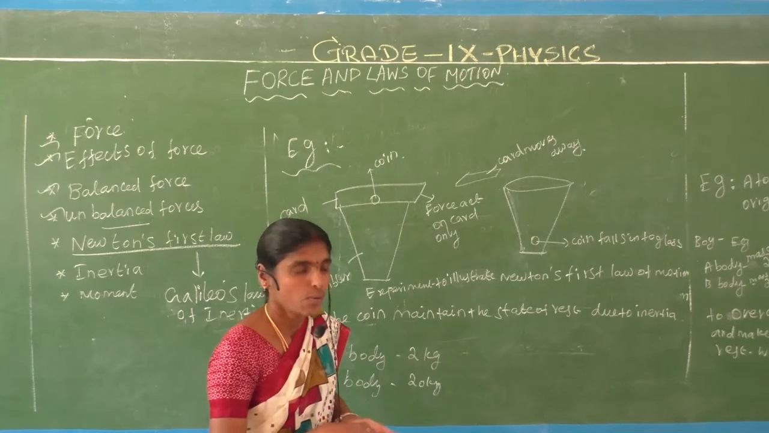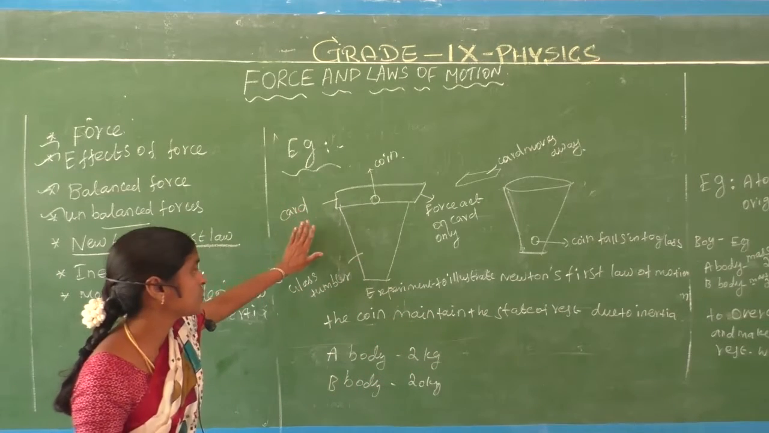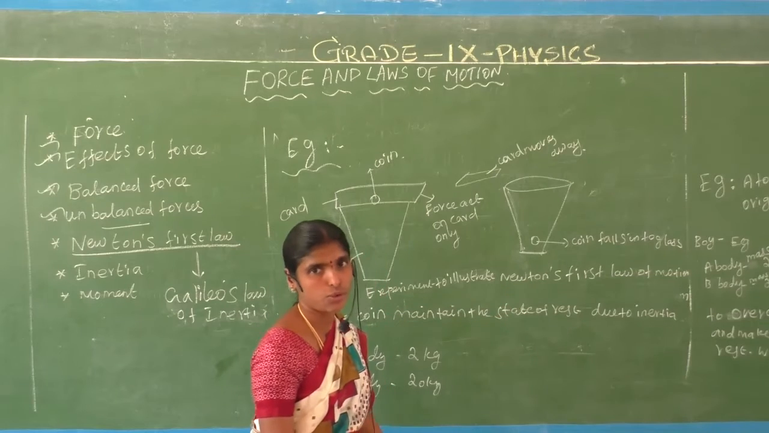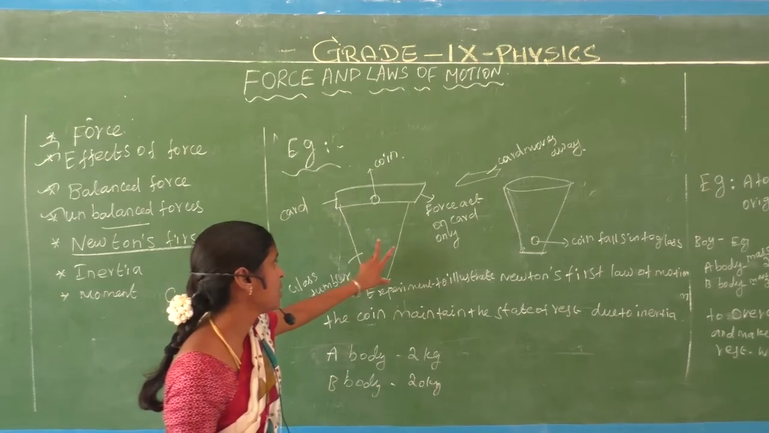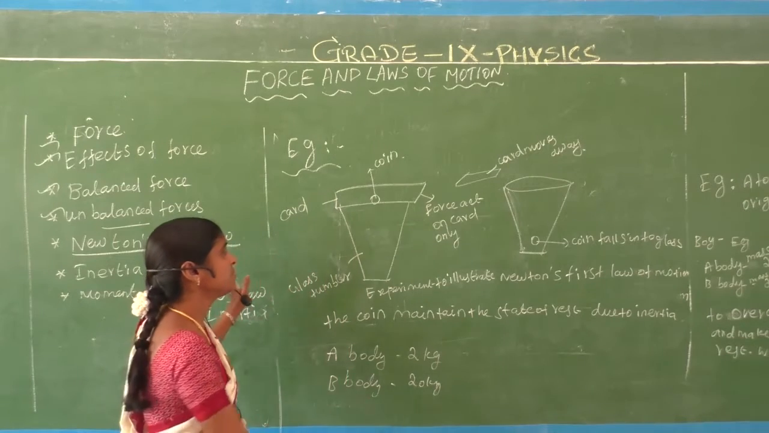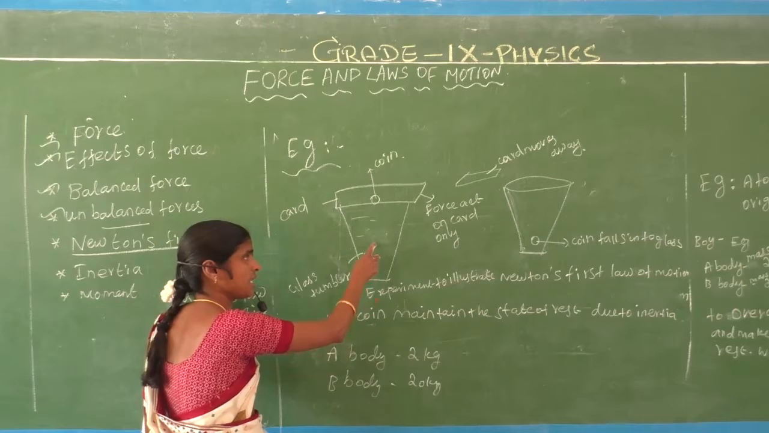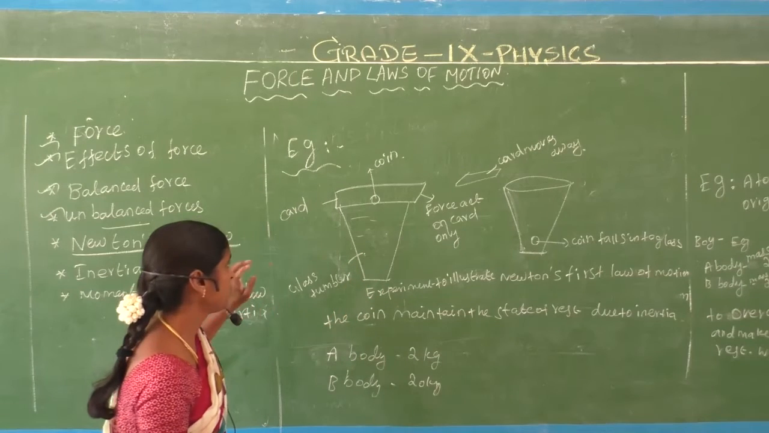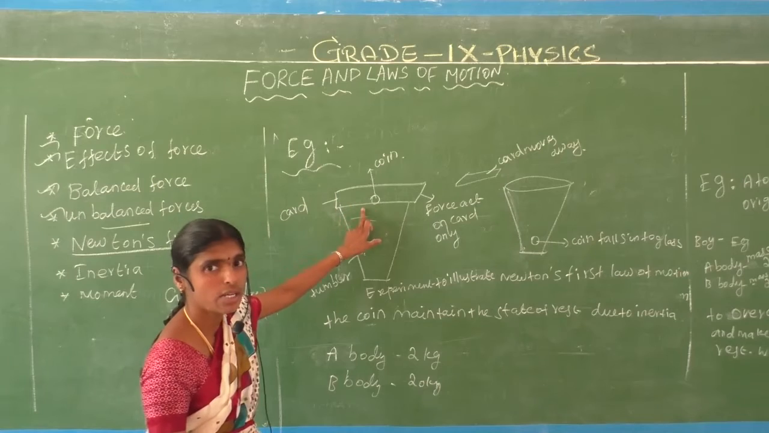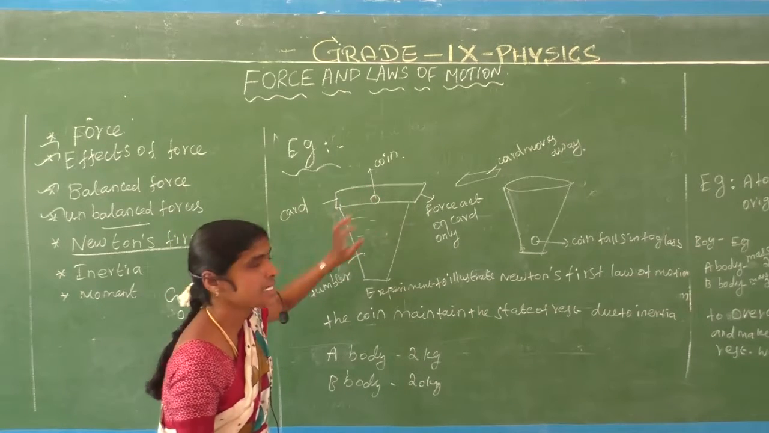Now let us consider an example of Newton's first law: an experiment to illustrate Newton's first law of motion. Let us consider one glass tumbler. We take one cup of water. We put a cardboard over the mouth of the glass, and we keep a coin at the center.